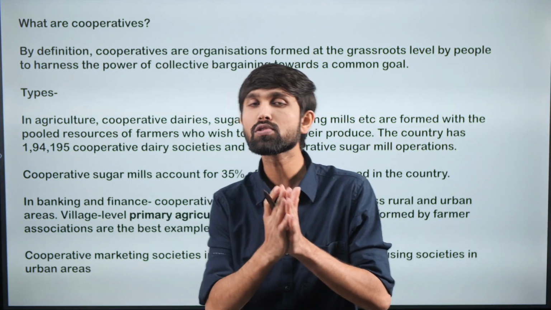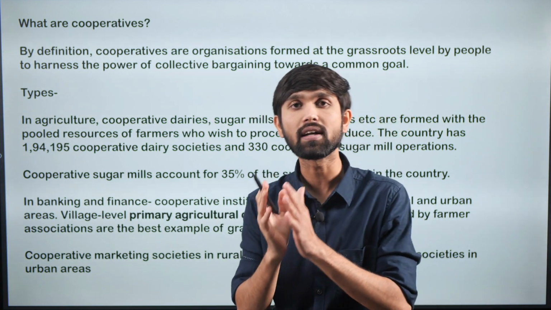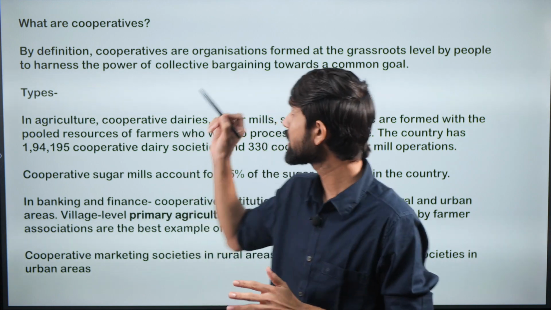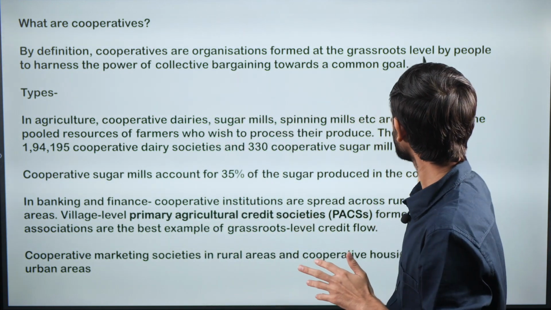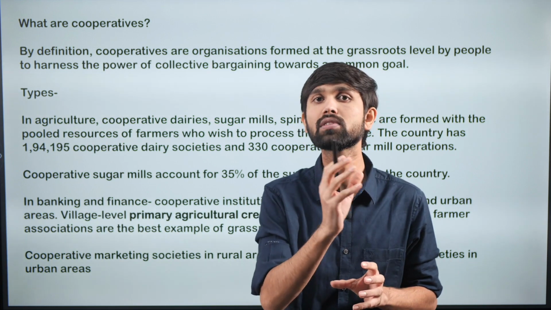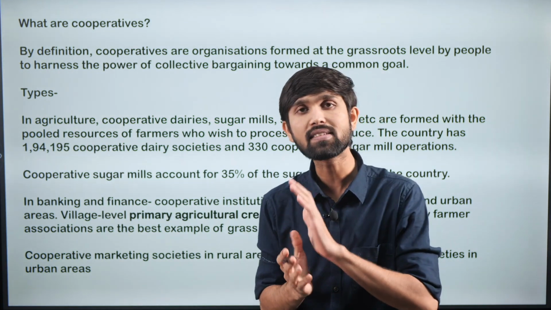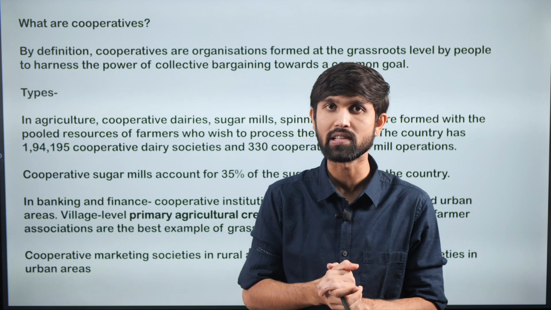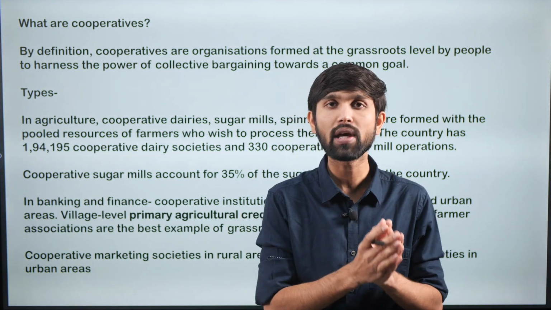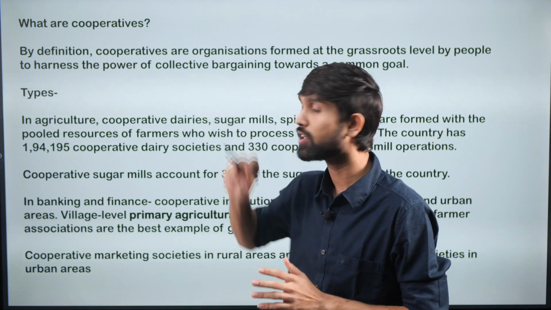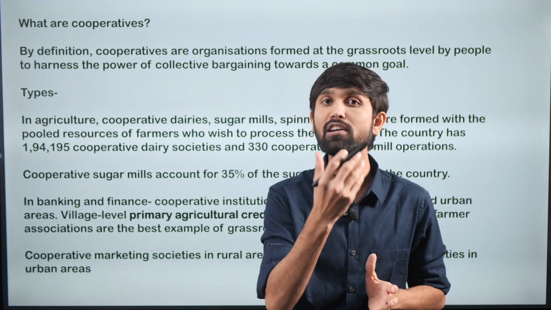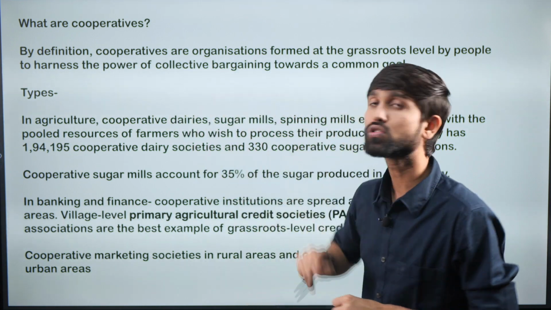The purpose of a cooperative society is to serve farmers, laborers or workers at the grassroots level. Individually, they often do not have the power to avail a loan or take significant financial decisions or risks. But when their resources are pooled together and they take decisions together, their resources and their collective bargaining power increase.